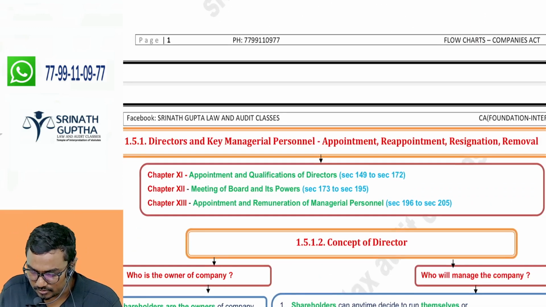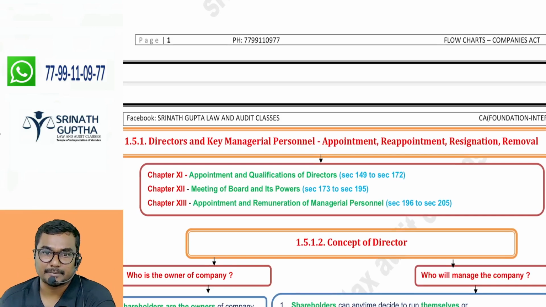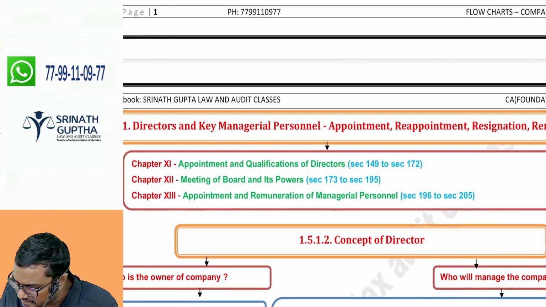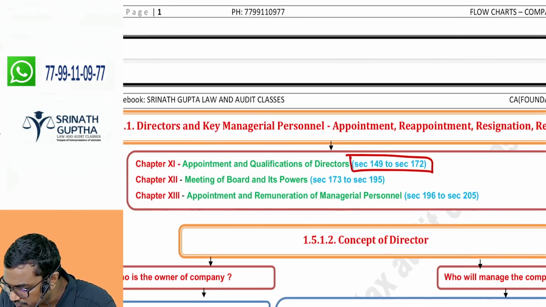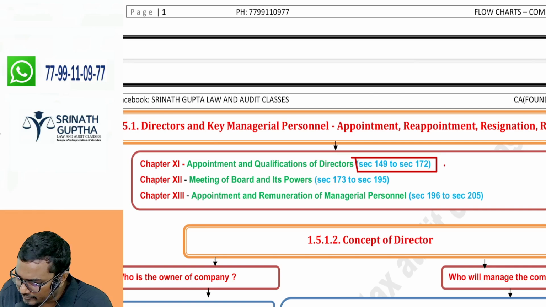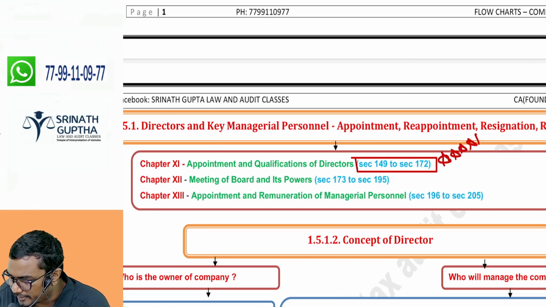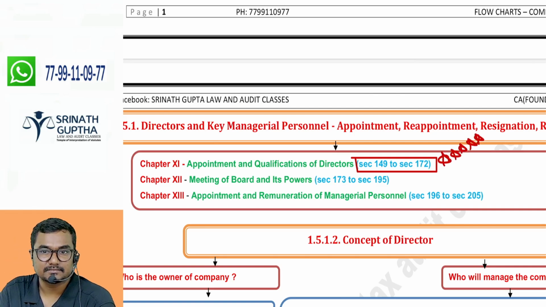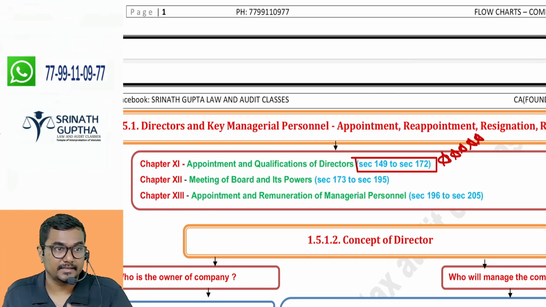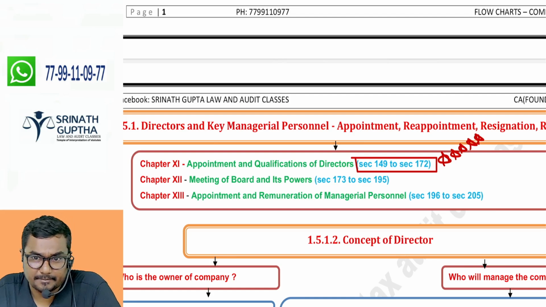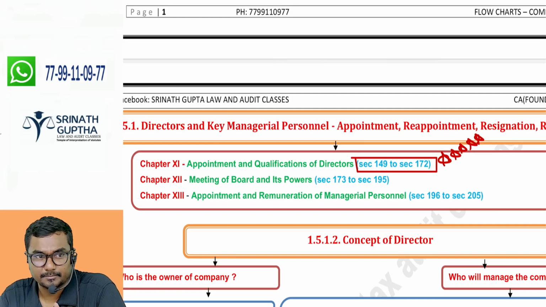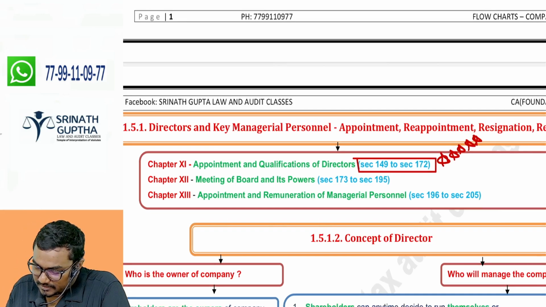When we come to chapter 11, it deals with sections 149 to 172. It is a very important chapter in the Companies Act and in CMA Final also. Earlier, this was there in CA Final also. Here also it is very important.